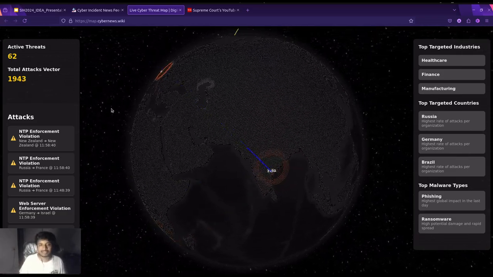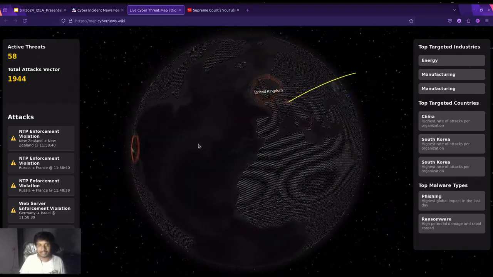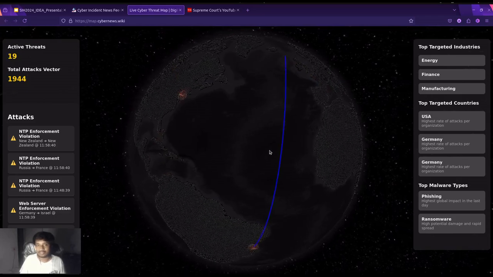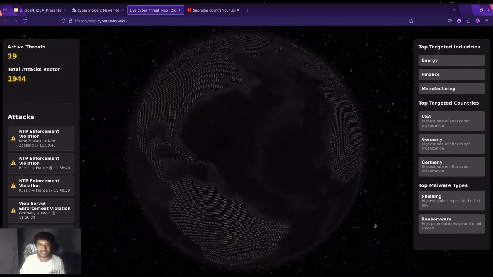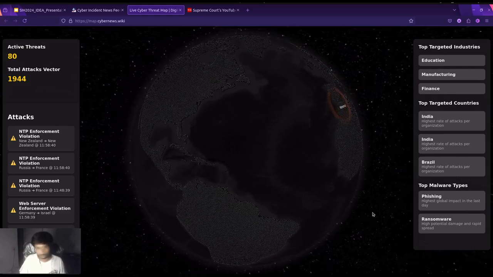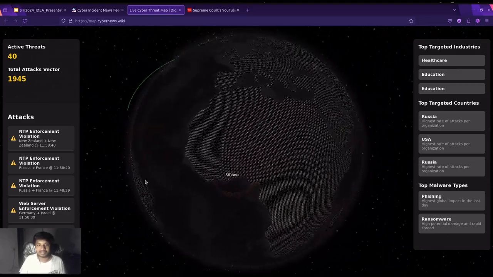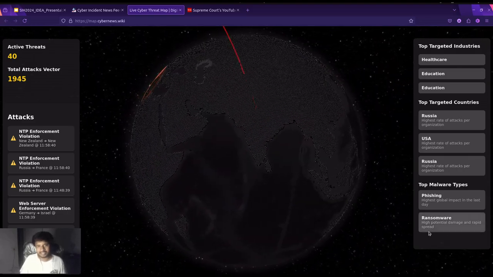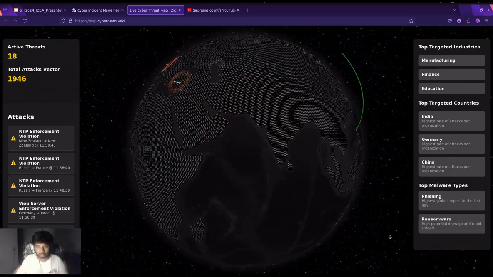So for example, you can see the whole globe where the attack has been currently happening. This is real-time data which we are getting from streams of different sources like Kaspersky or realthreatmap.com. We are crawling those websites and getting the actual threats in real time, and then we are mapping those attacks and attack vectors on the globe.